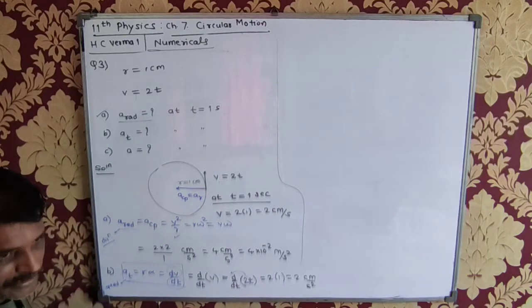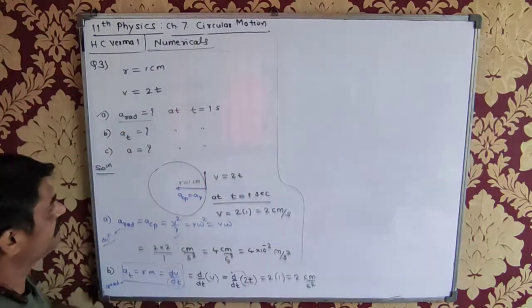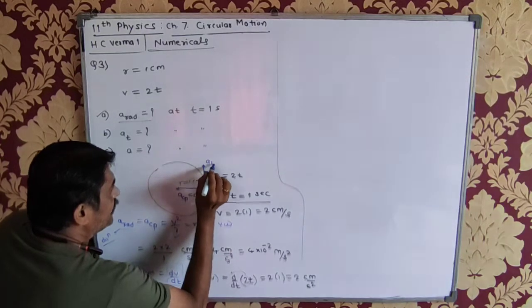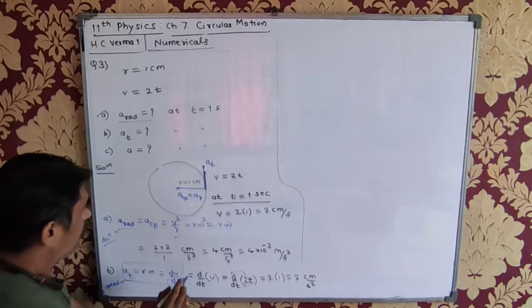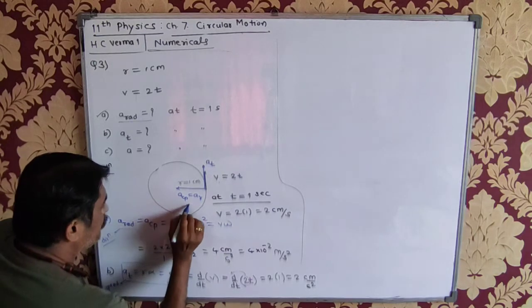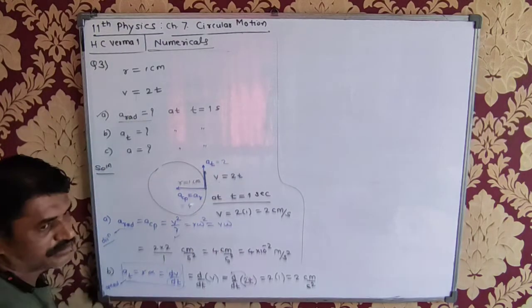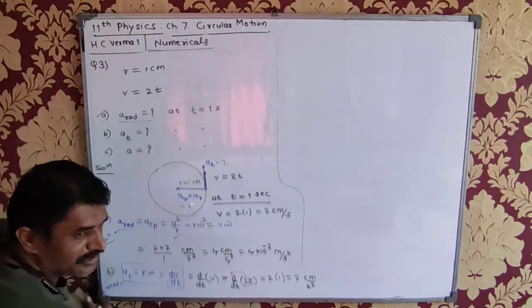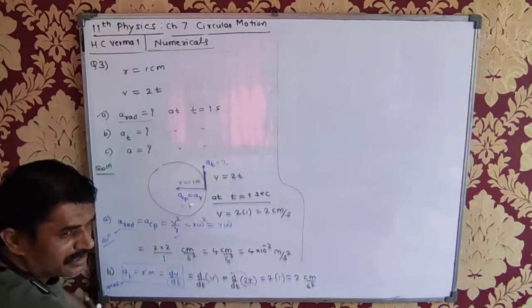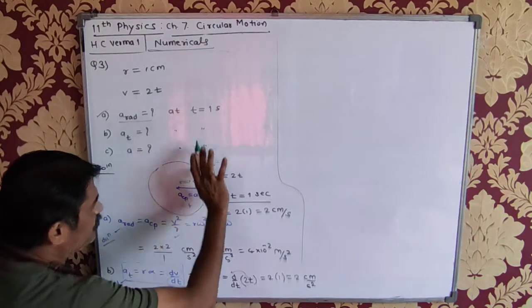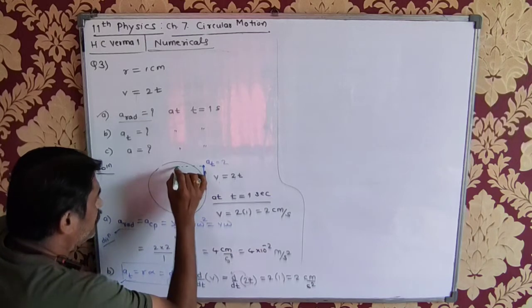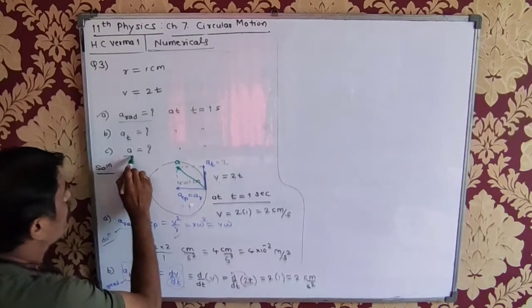Now this is acting in which direction? Because the speed is increasing in this direction, the tangential component of acceleration is also acting in the same direction. This is At. Now I have found out that this is 4 centimeter per second square, and this is 2. Now how do I find out the resultant of these two? They are perpendicular to each other. The radial component along the radius and this along the tangent. तो इसका जो मैं एक पैरेलेलोग्राम तैयार कर लूँ, so this will be the total acceleration A.